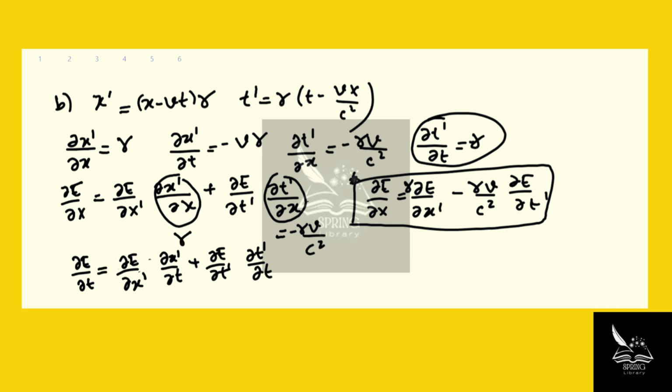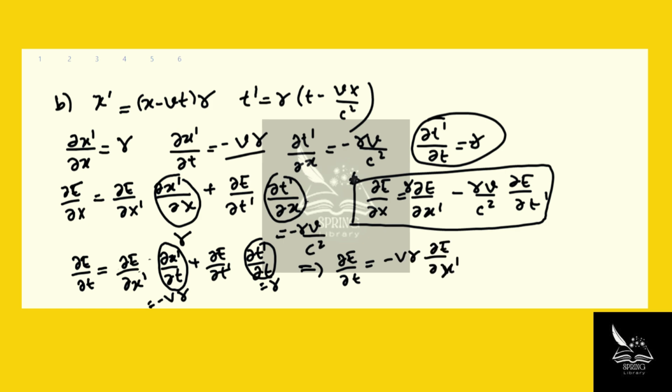It was gamma. So this term equals gamma. Well, how about this term, dx prime over dt? Dx prime over dt is negative v gamma, right? Now, if we rewrite this equation, then dE over dt equals negative v gamma dE over dx prime plus gamma dE over dt prime.